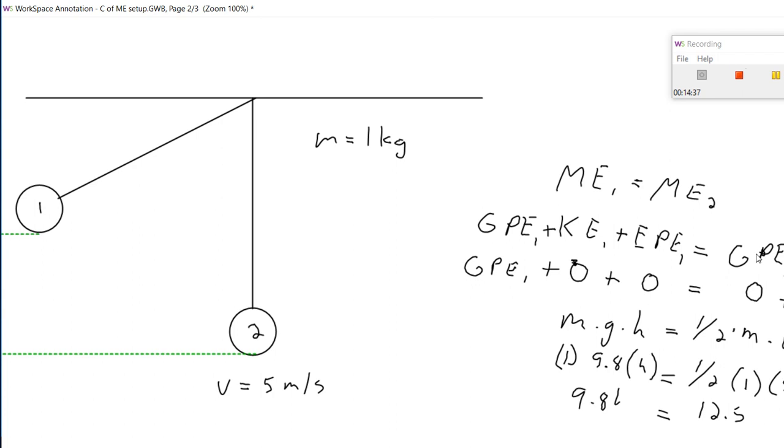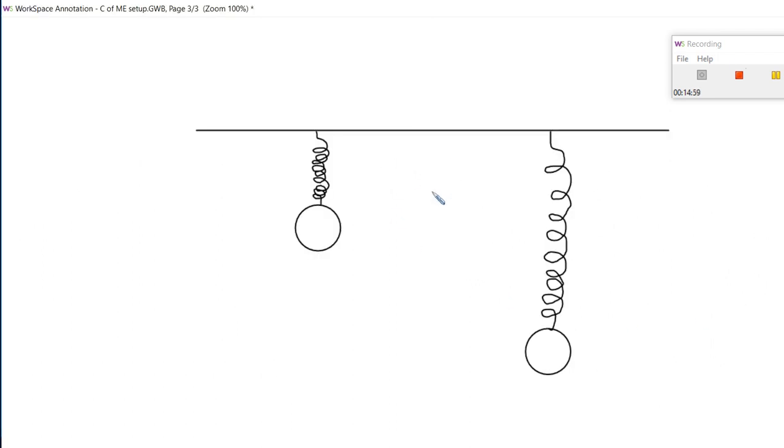Let's look at one more example. And in this case, we're going to have an object that I'm going to drop, and we're going to have some elastic potential energy involved this time. So again, let's just say that we have a 1 kilogram object. And let's say that we have a spring that has a relaxed length of 40 centimeters. So I'll just go ahead and convert that to 0.40 meters.